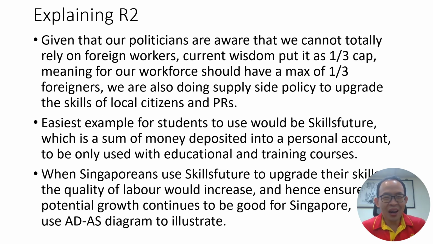Now let's move to R2. So this will be a good way for you to link your R2 to your E1 that we just said. Now, our politicians are aware that Singapore cannot totally rely on foreign workers. So, in case you're not aware, our current political wisdom believes that 1/3 of our workforce should be foreign workers, but probably not more than that. So we are aiming for maybe 1/3. So our foreign workers, those that are not PRs, those that are not citizens, will form the max 1/3. So 2/3 will be Singaporean citizens and PRs.